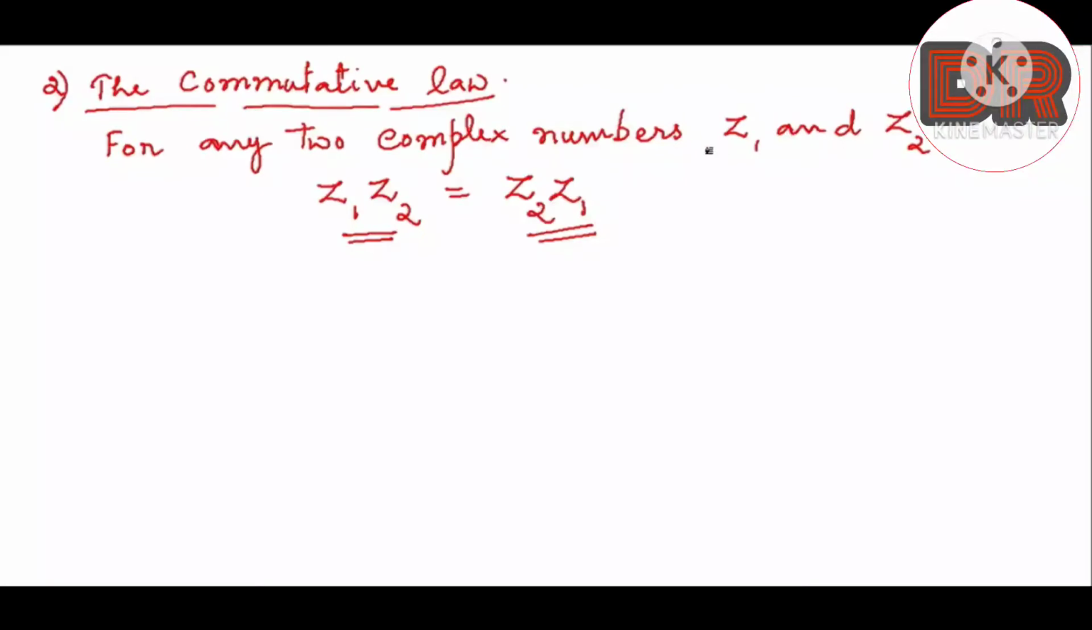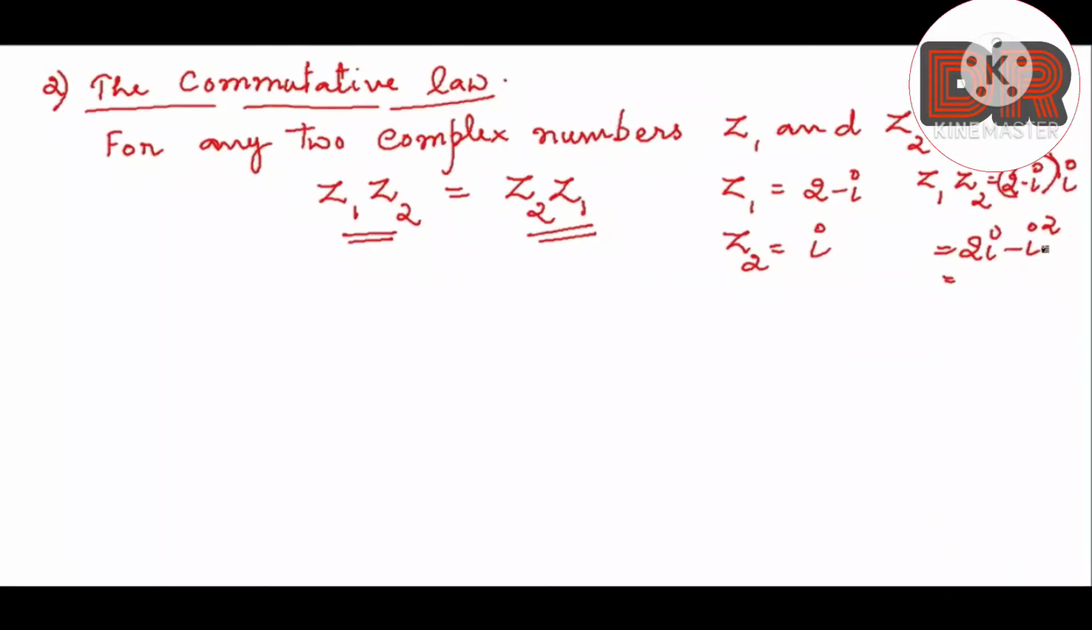Take, for example, Z1 as 2 minus i and Z2 as i. Now you multiply Z1 and Z2. What is the answer you are getting? It is 2 minus i into i. So you will be getting 2i minus i square. Here i square is minus 1, so minus of minus 1 gives you plus 1. So I can write 1 plus 2i as the answer.